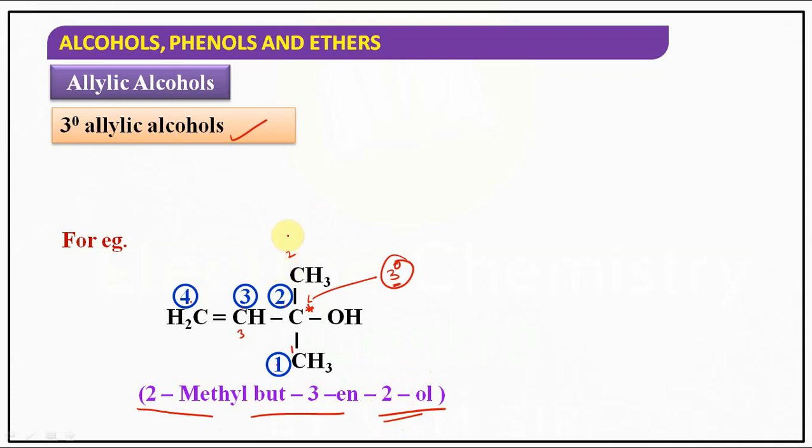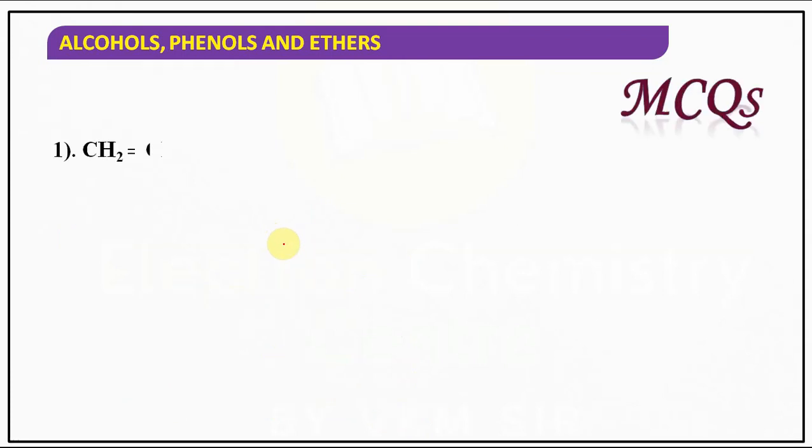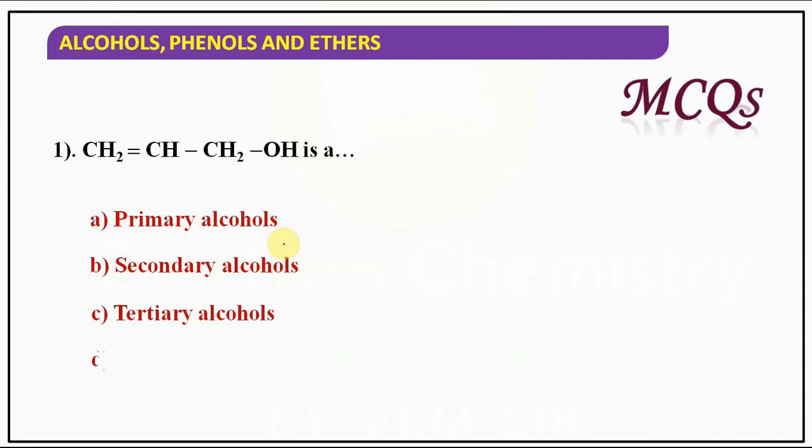So our allylic alcohols are of three types: primary, secondary as well as tertiary. There are how many types? 3 types are there: primary, secondary and tertiary. Similarly, these are very simple MCQs. CH2=CHCH2OH is an example of which type of alcohol? Check it. It's a primary alcohol, of course, allylic, primary allylic.